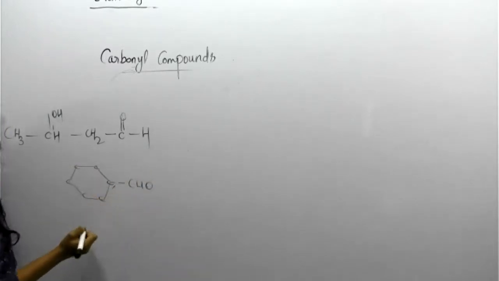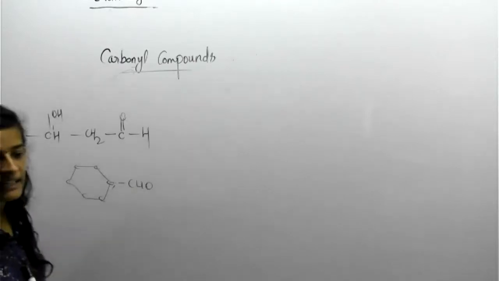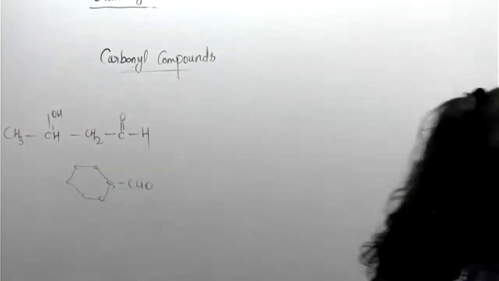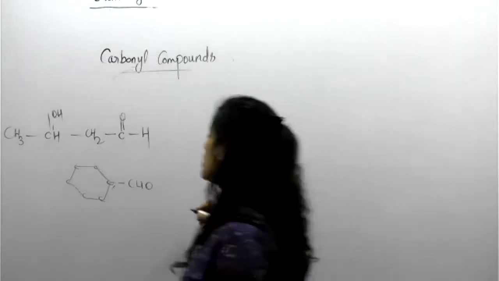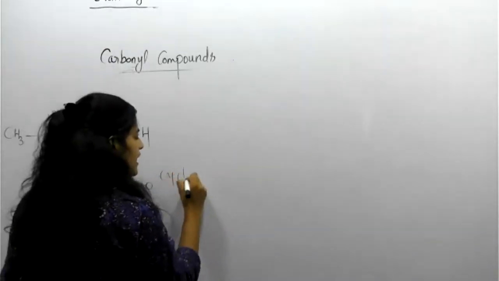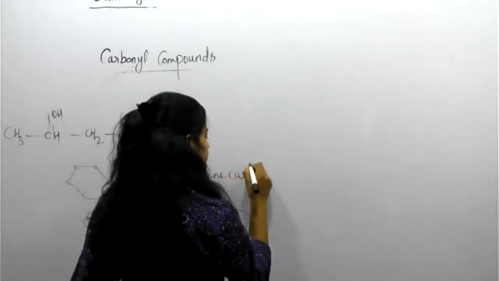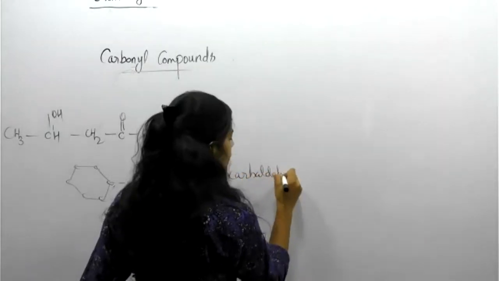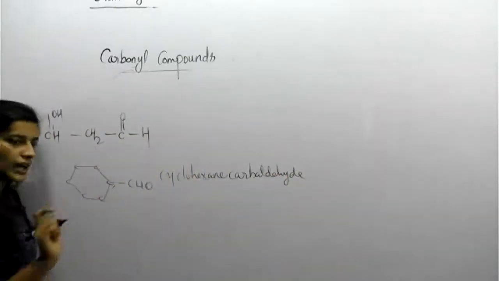If we number it one, cyclohexane-1-al, that is also correct. But another name, cyclohexane carbaldehyde. That is also another name. Simple only, but if you are okay with cyclohexane-1-al, that is also correct.